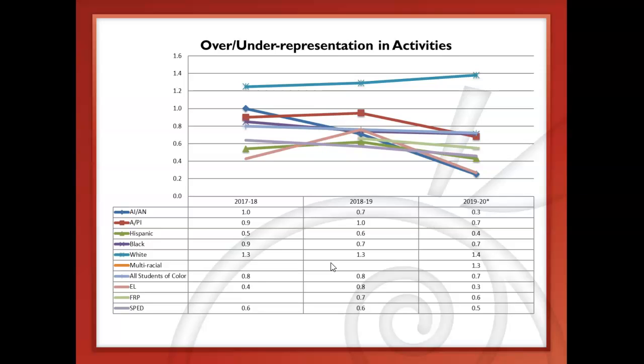And then the students of color group overall includes American Indian students, Asian students, Black students, Hispanic students, and multiracial students. And I just left that number in there from past because it's been a consistent marker to allow some comparison over the years. And again, it is good to break that down to see where those different student groups are.